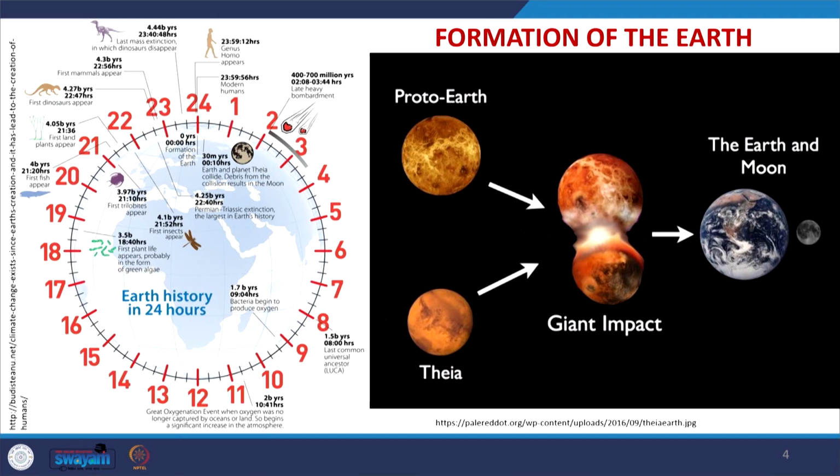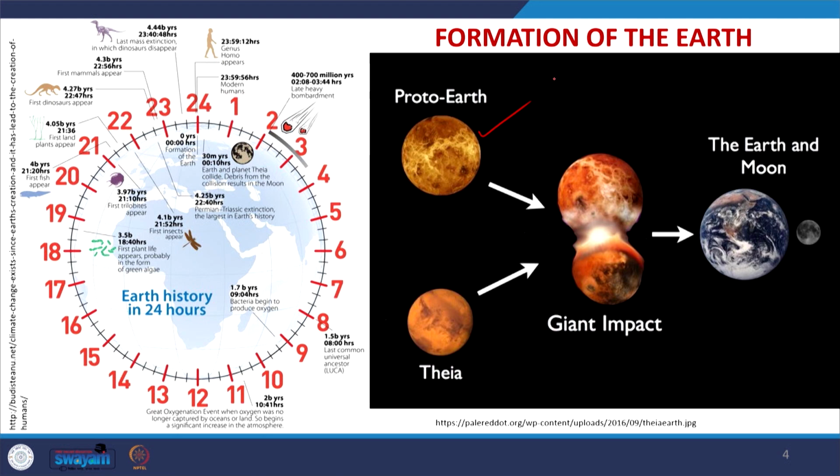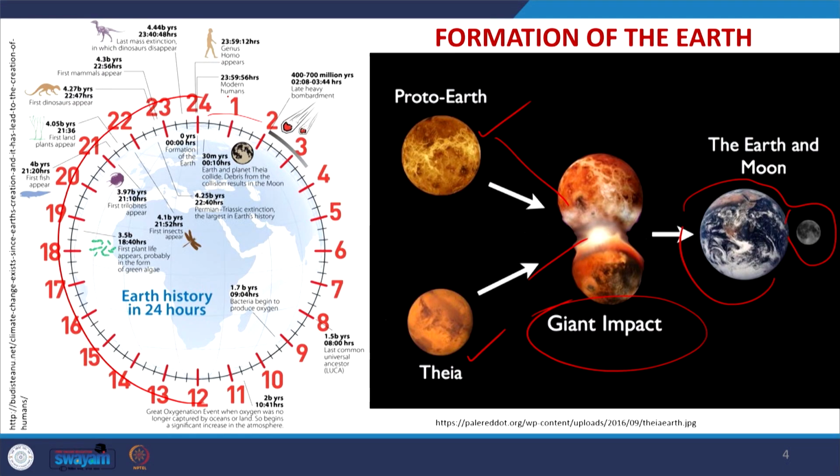Now, if you see this figure, the beginning of the earth, we believe it was 4.6 billion years ago, and there are a number of theories available for this beginning of the earth. The most recent theory is here. There are two planetary bodies, the proto-earth and Theia, which collided together in a giant impact. Due to this giant impact, the earth and its moon were formed, about 4.6 billion years back.